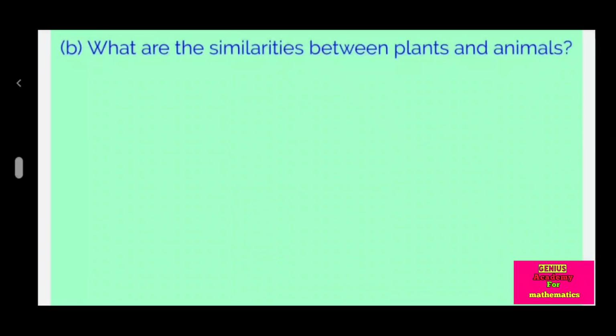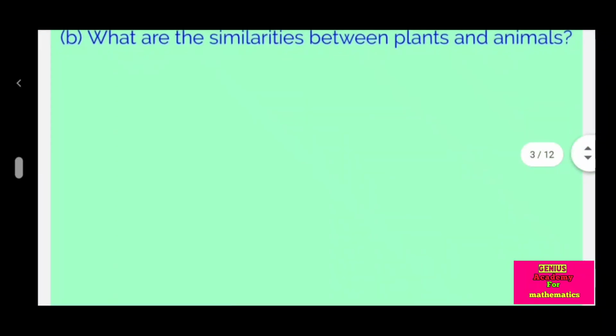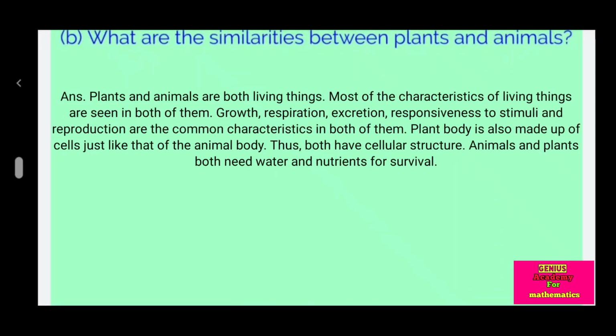B. What are the similarities between plants and animals? Answer: Plants and animals are both living things. Most of the characteristics of living things are seen in both of them. Growth, respiration, excretion, responsiveness to stimuli and reproduction are the common characteristics in both of them.